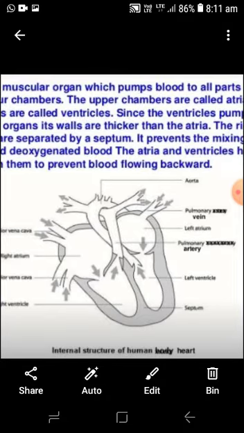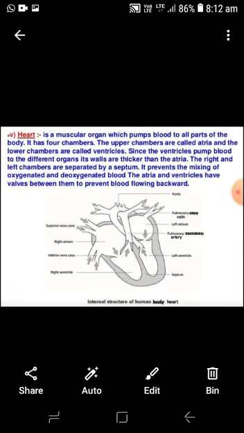The upper chamber and the lower chamber are separated by valves, the bicuspid and tricuspid valves.